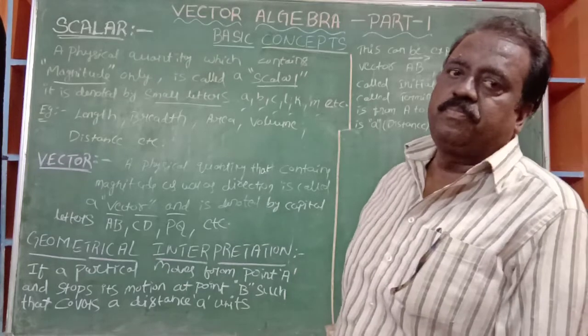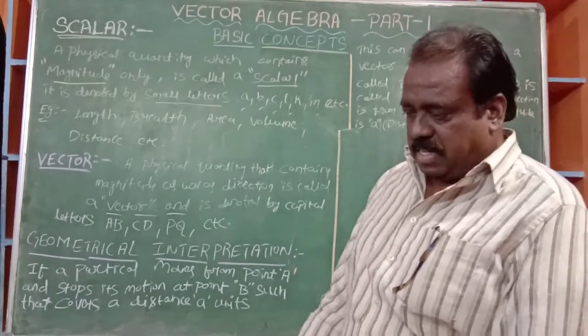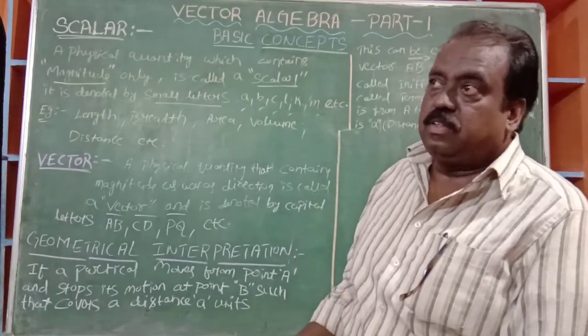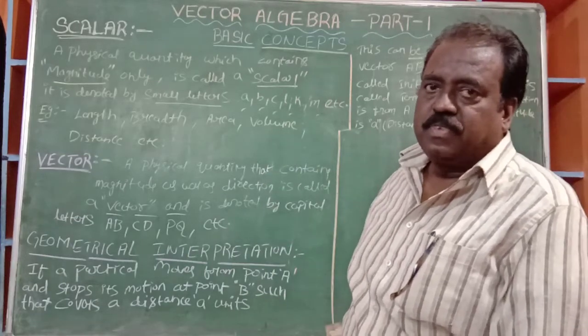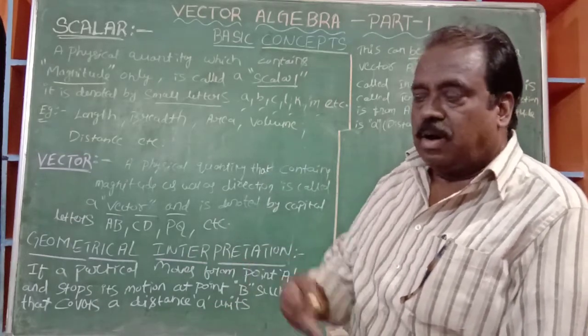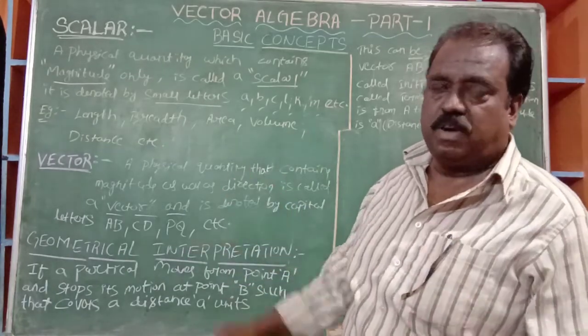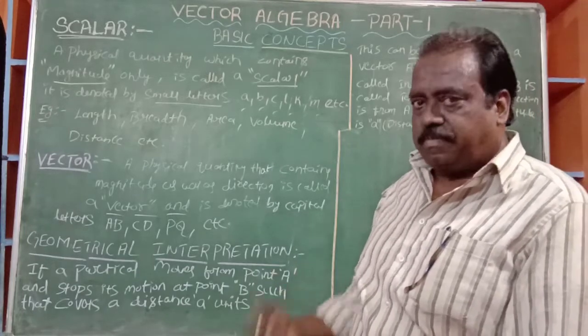What is the length of your arm? What is your height? What is the height of the building? What is the area of your hall? What is the volume of air in your front hall? Like that, all these are of course physics.